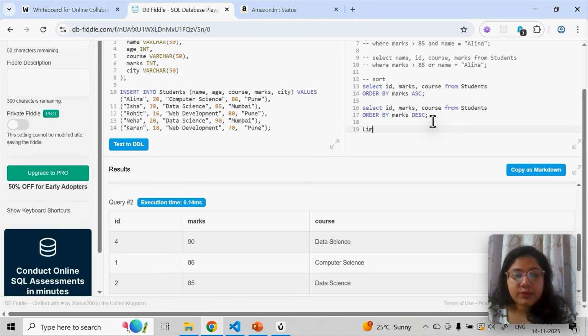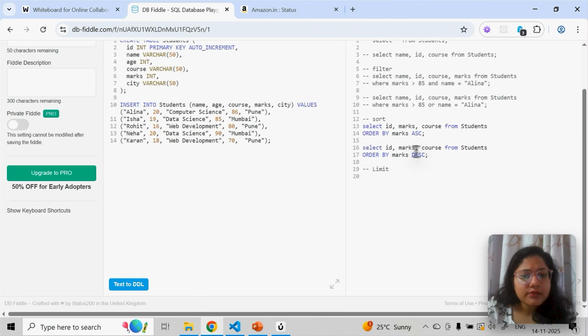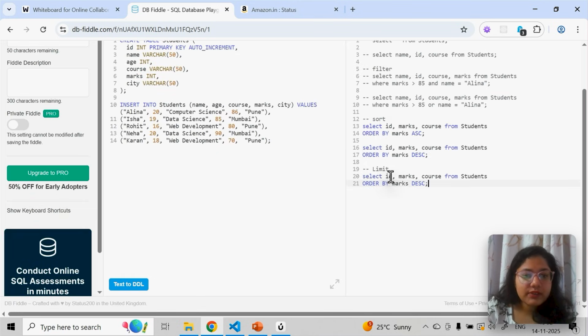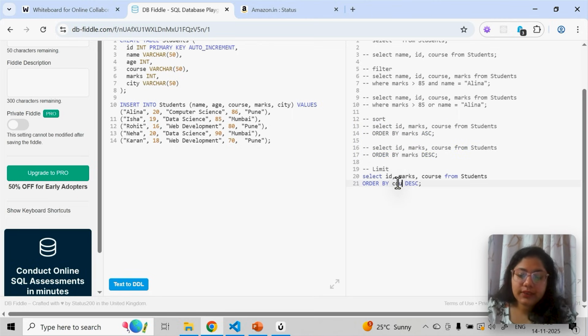Okay. Then next we have is LIMIT. Limit means you don't want to see all the results. Okay, so I'll just do this only. I will order my data in descending order. You can do descending based on course as well. Let's do it on course.